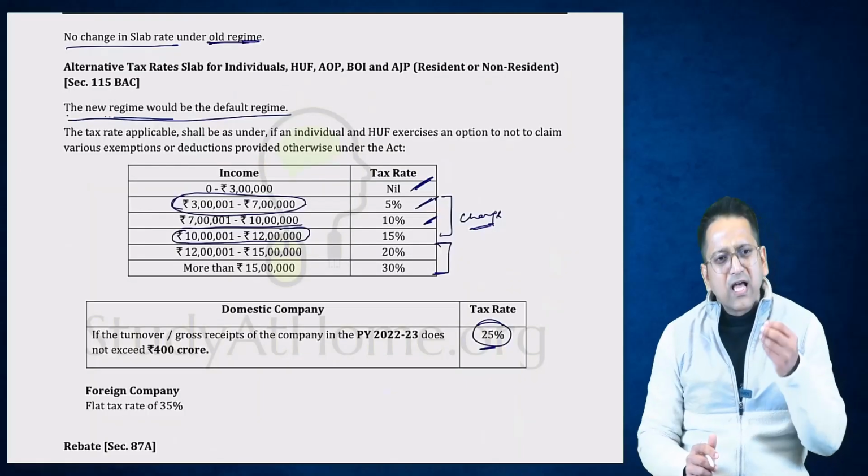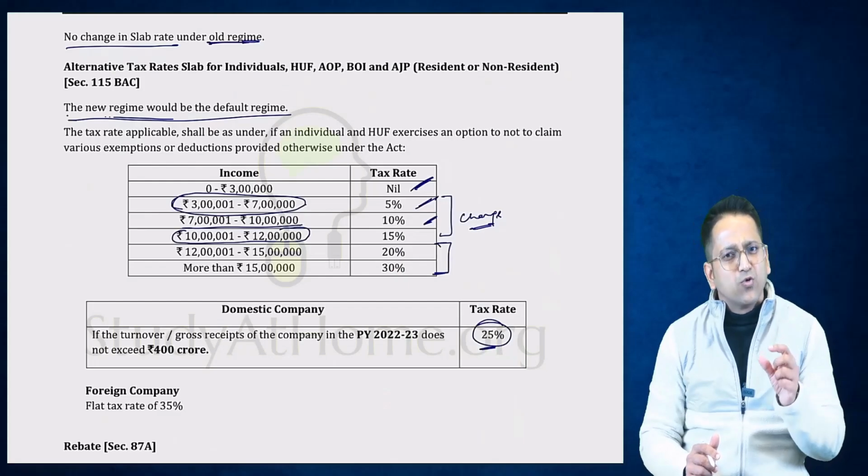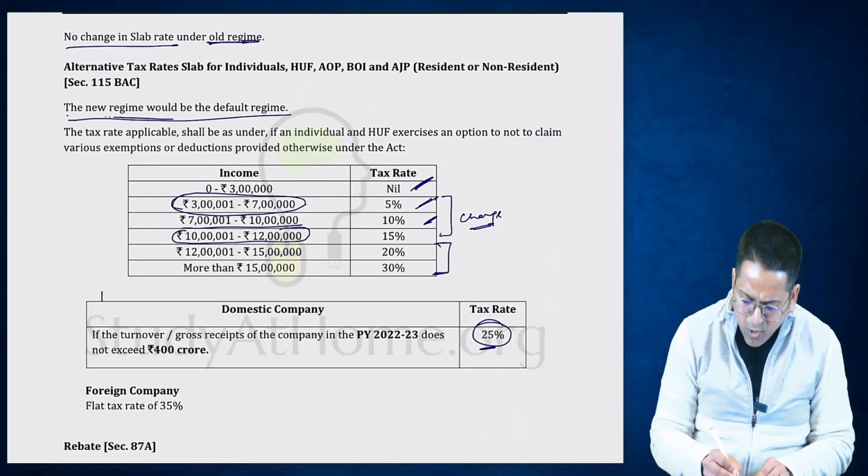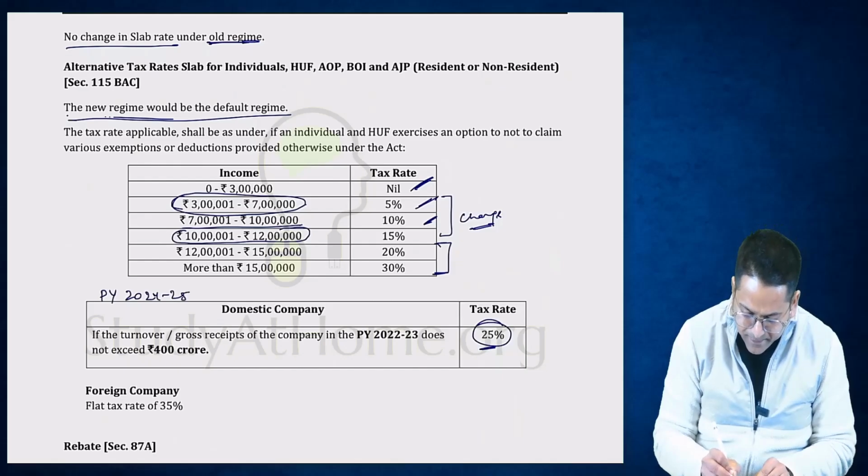I am just telling you what the change is. Always the turnover of the previous 2 years is considered. So we are talking about assessment year 25-26. That is, which previous year are we talking about? We are talking about previous year 24-25.